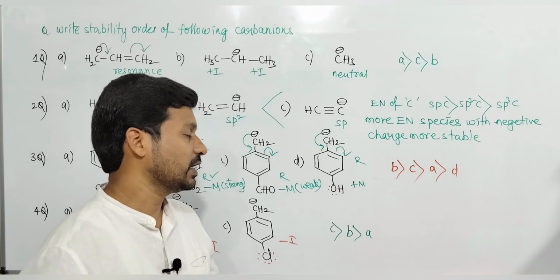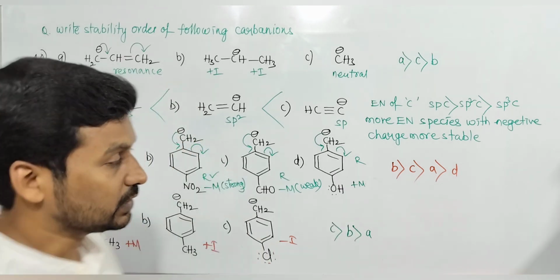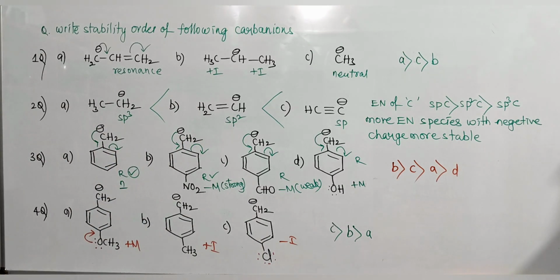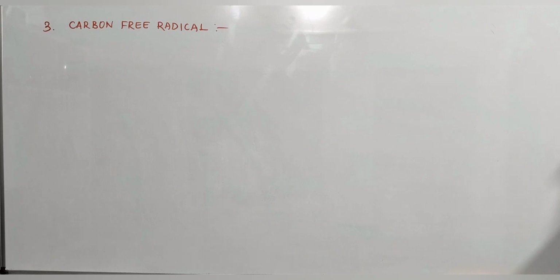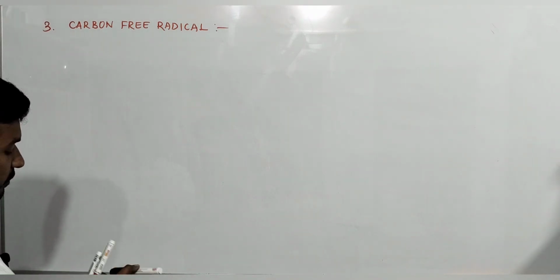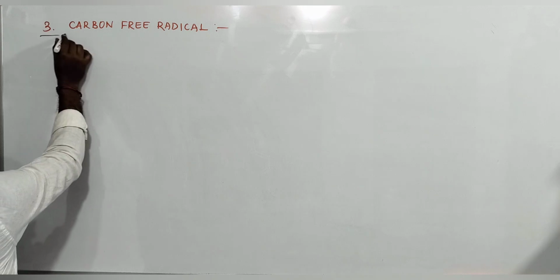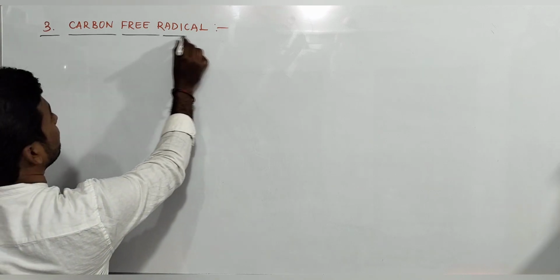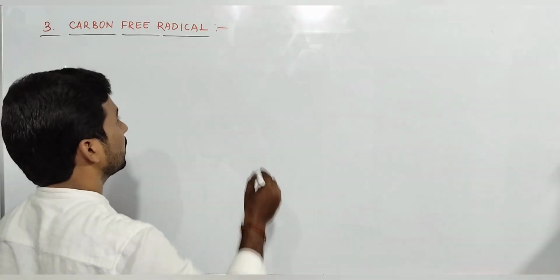I will explain the stability of carbon free radical. First take this one. The third reaction intermediate is the carbon free radical.